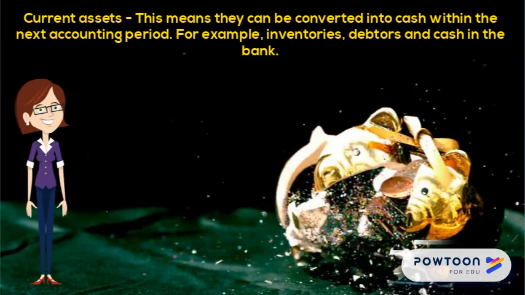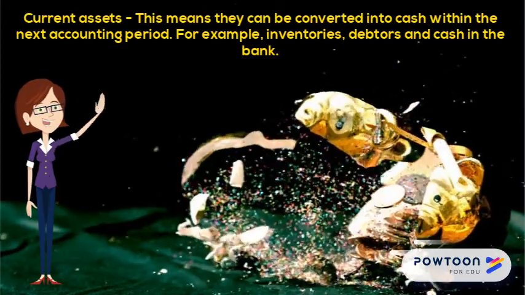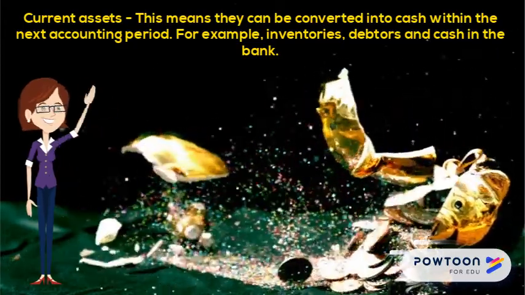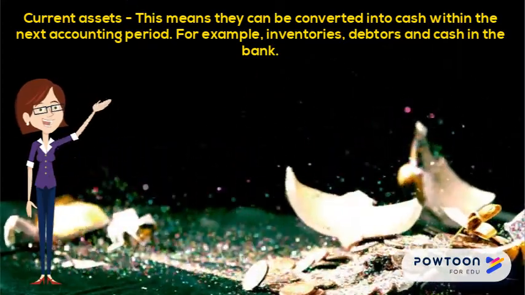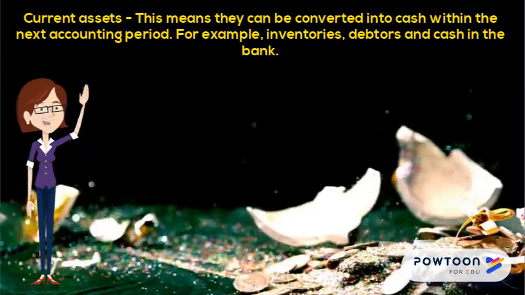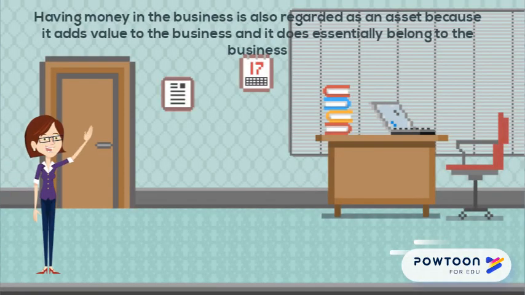Current assets. This means that they can be converted into cash within the next accounting period. For example, inventories, debtors, and cash in the bank. Having money in the business is also regarded as an asset because it adds value to the business and it does essentially belong to the business. The list of assets that a business can have is endless, and the more assets the business possesses, the better it is for the business.